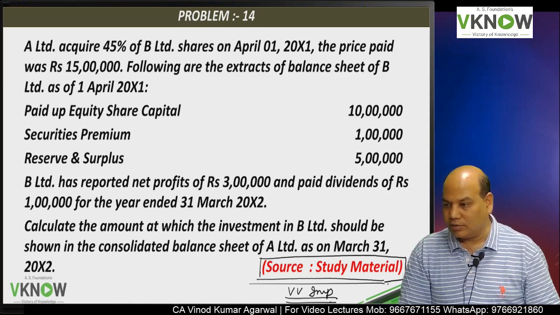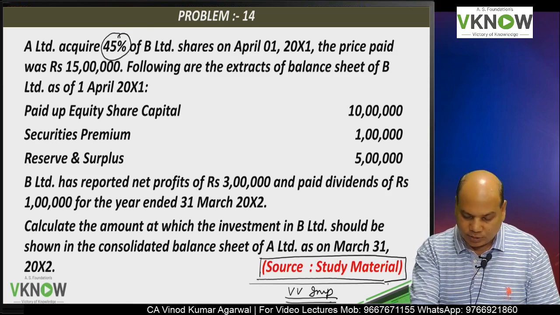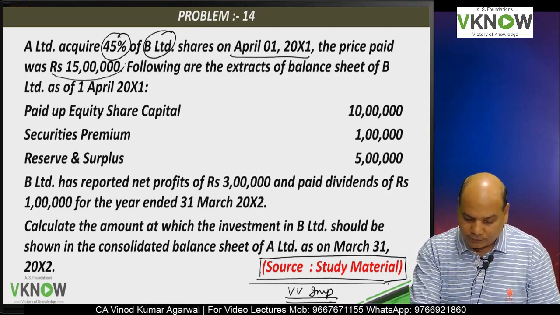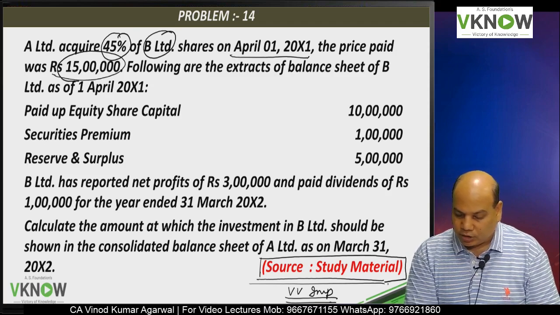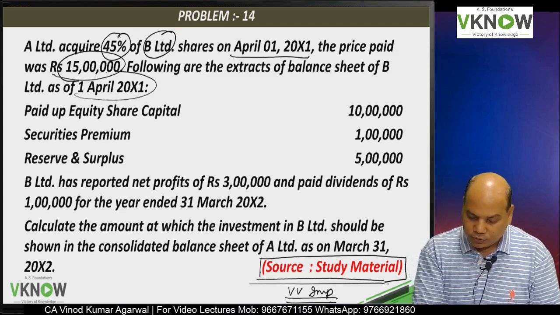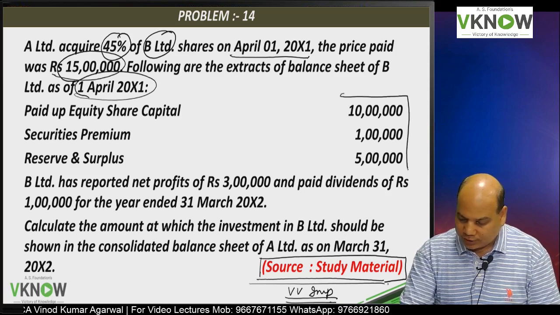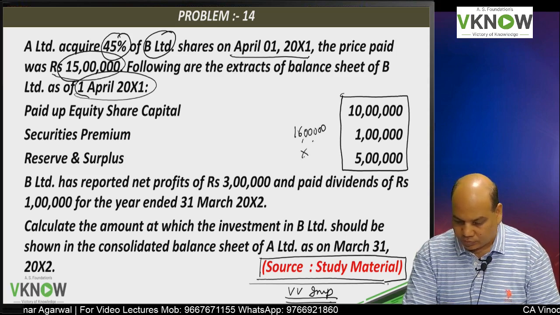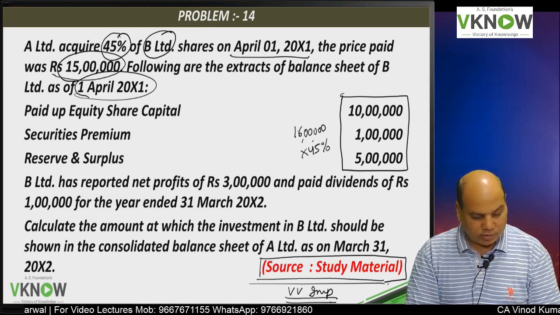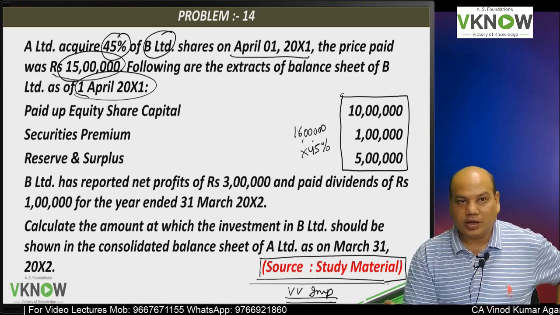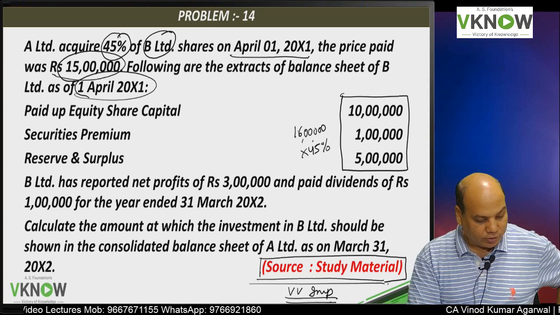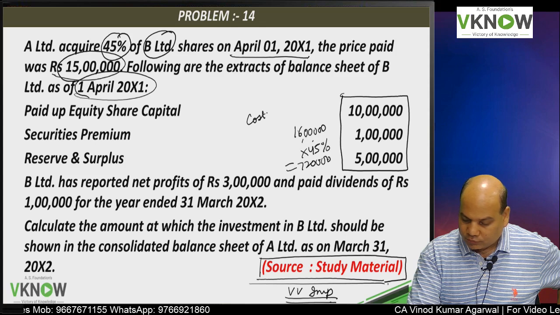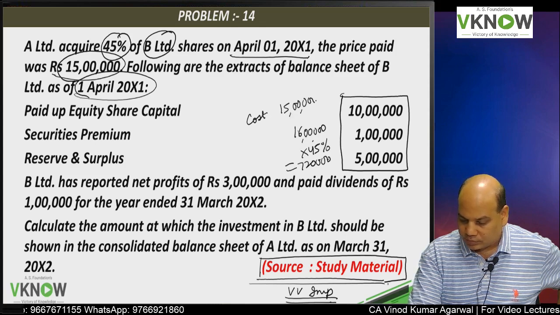A Limited acquired 45% of B on 1/4/2000 X1. The price paid was 15 lakh. Following is the extract of the balance sheet on 1/4/2001. This will help me calculate goodwill or capital reserve. 16 lakh was the net asset, into 45% comes to 7,20,000, and my cost of acquisition is 15 lakh.